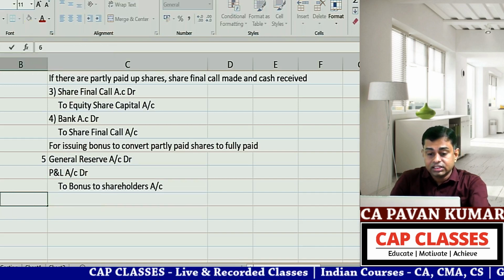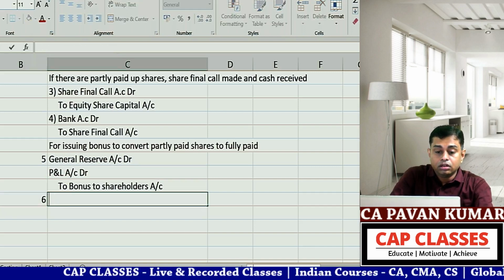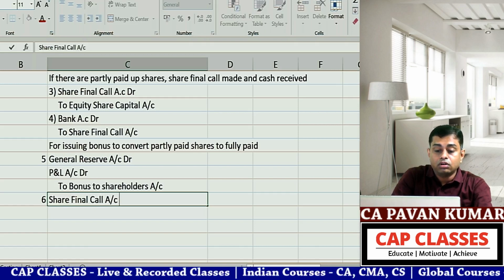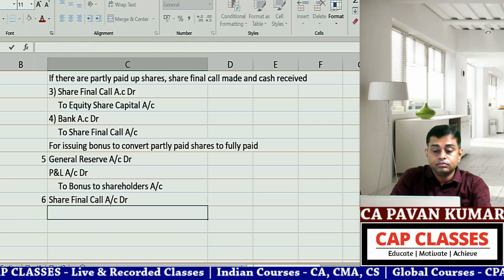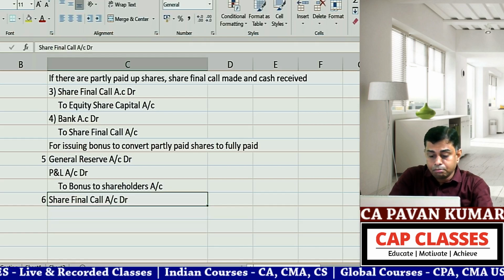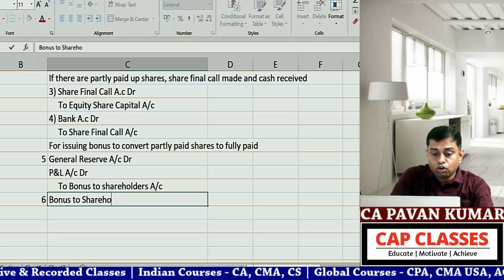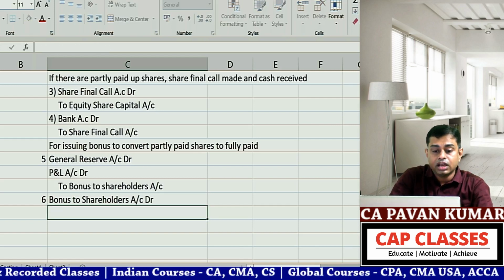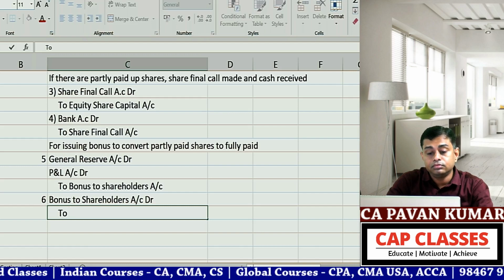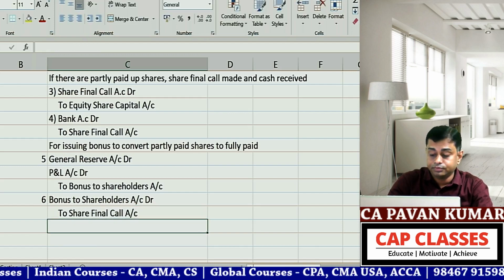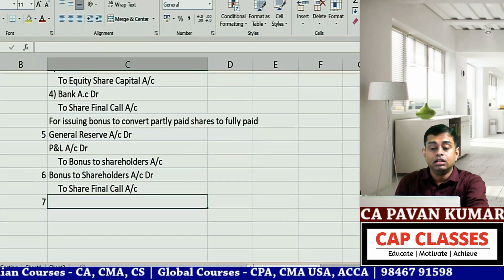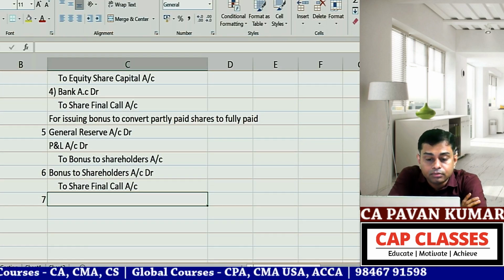Next, entry 6. Bonus to shareholders account debit to share final call account. Entry 7: share final call account debit to share capital.